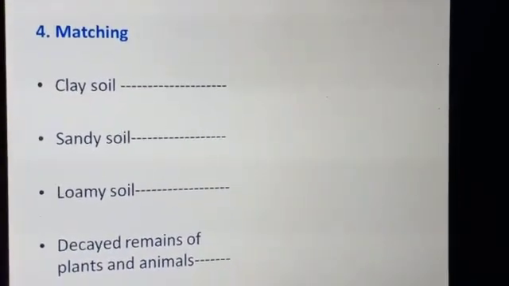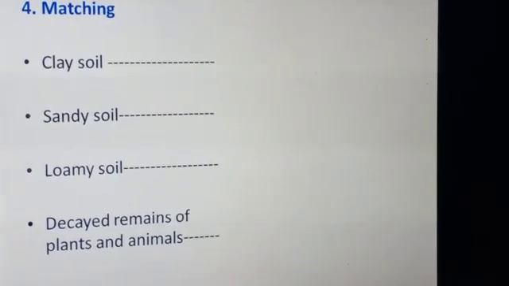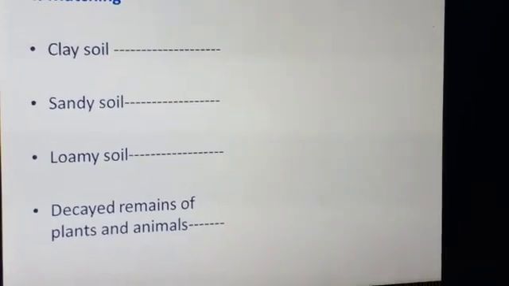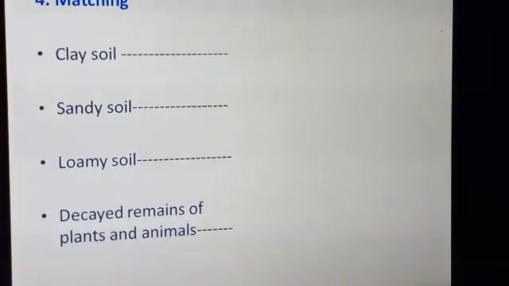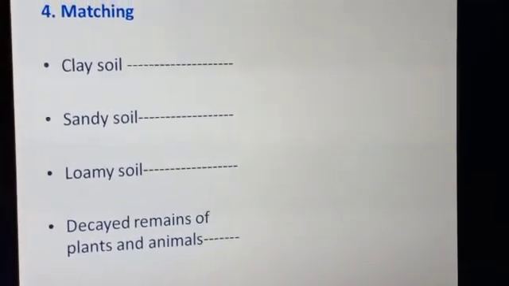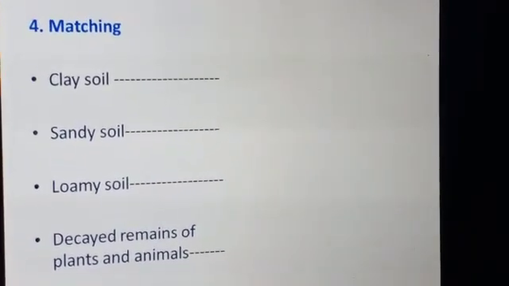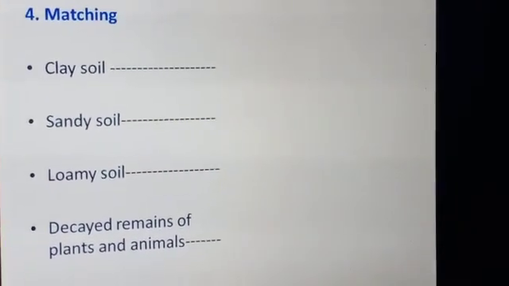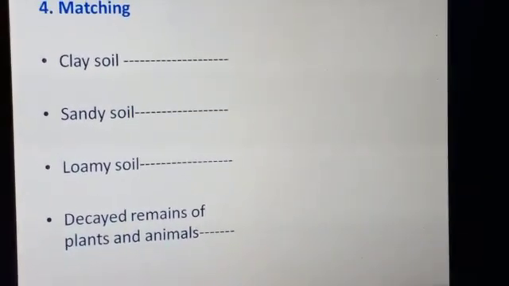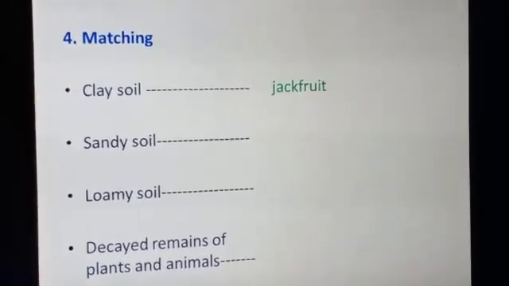Number 4, matching. Match the words on the left with the related words on the right. So what are the words we have in the left column? Clay soil, sandy soil, loamy soil, and decayed remains of plants and animals. On the right column, we have the words humus, watermelon, jackfruit, and paddy. Now, which word from the right column matches with clay soil? It will be jackfruit.